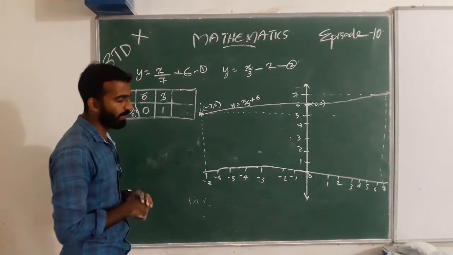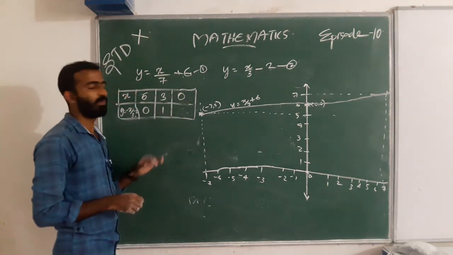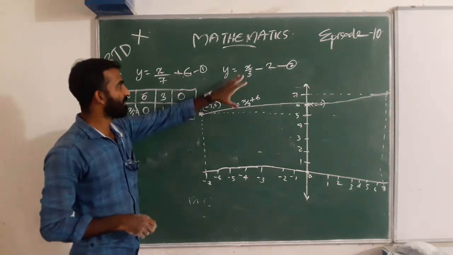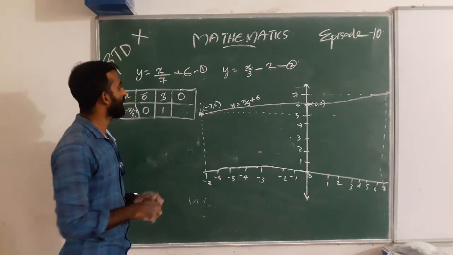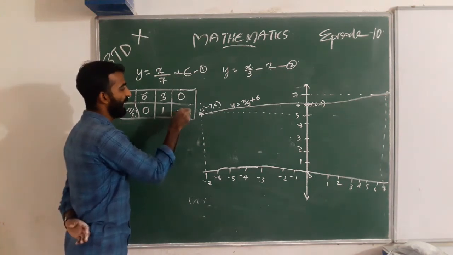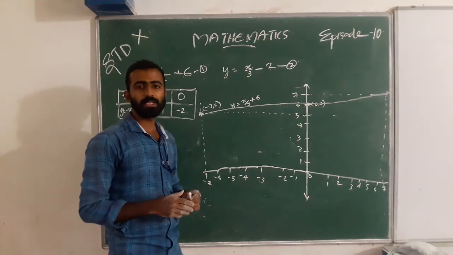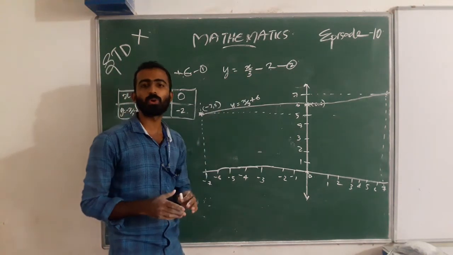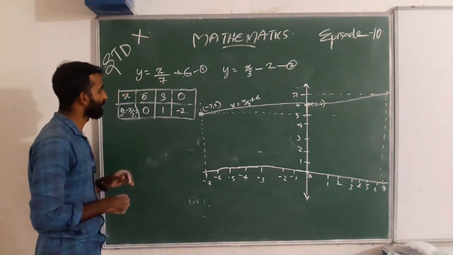And next what do we give? When we give x as 0, what do we get? We get negative 2. Is it? 0 by 3 is 0, 0 minus 2 equal to minus 2. Is it? Then we can also draw.